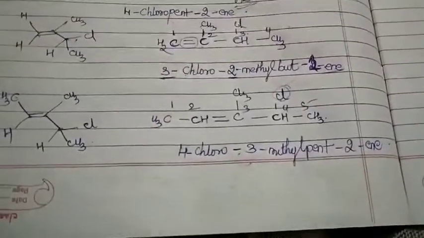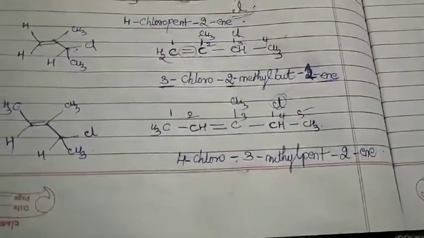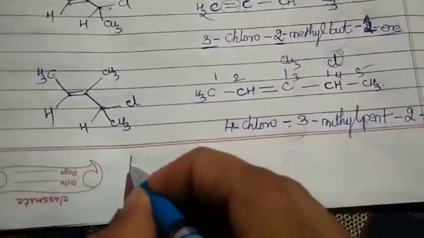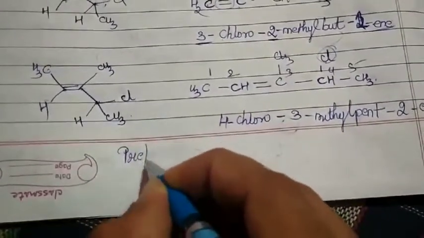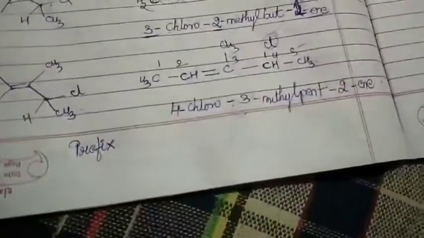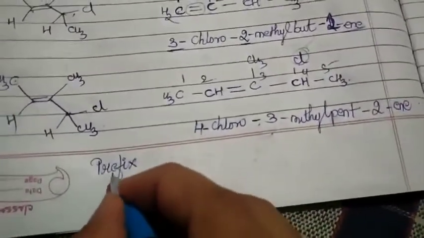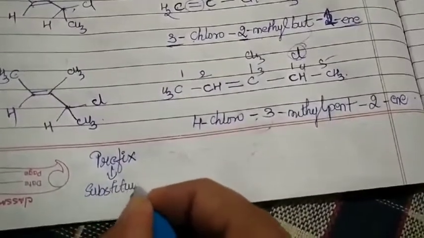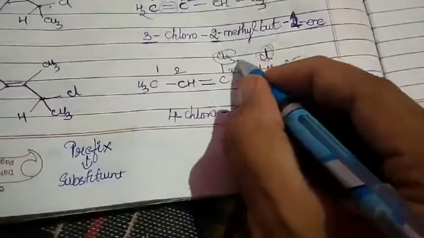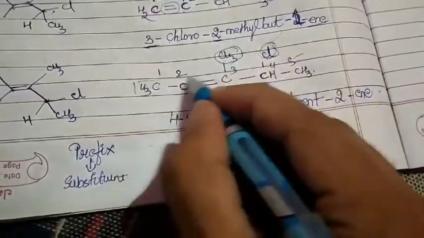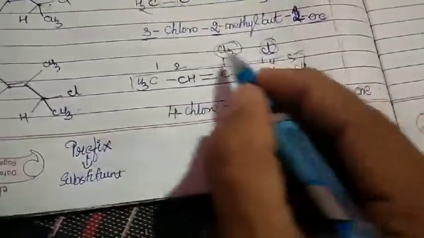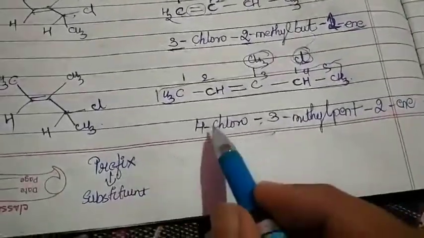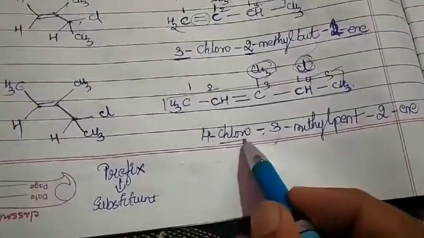how to remember your nomenclature, in which order we have to write a name. I mentioned it many times, but once again it's my duty to mention it. Remember, first we have to write your prefix. What is a prefix? Any substituent. Substituent means what? This is your methyl, this is your chloro. Any group other than the parent chain is your substituent. So first we have to write the respective number of the substituents.